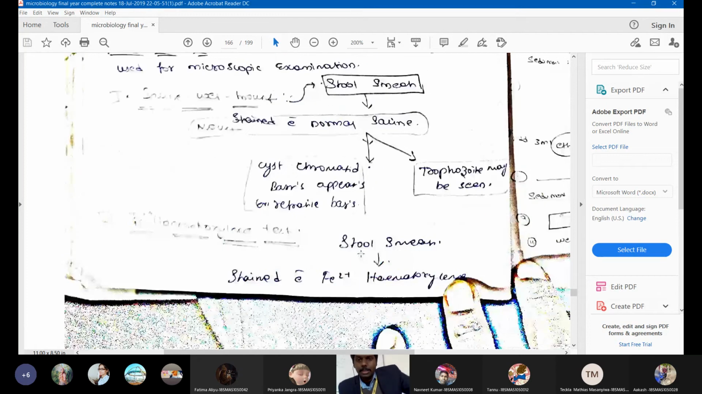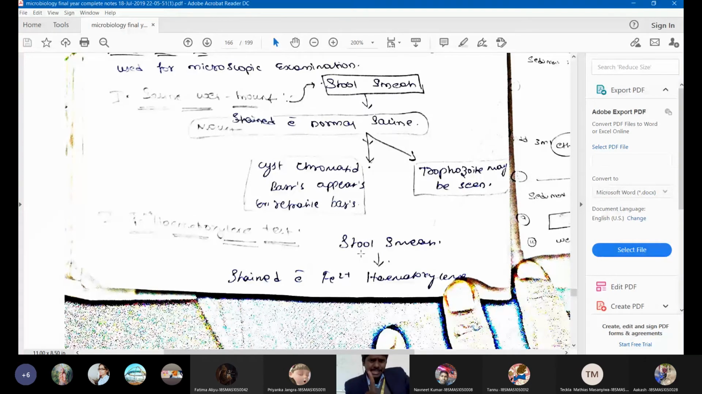Okay. Listen to me very carefully. We have two types of direct examination. One will be wet mount and the other one will be flotation techniques. Wet mount is for detection of trophozoites or any cysts. Usually we will see only trophozoites in a wet mount, but we cannot see cysts actually. Cysts will be very challenging to visualize in a wet mount.